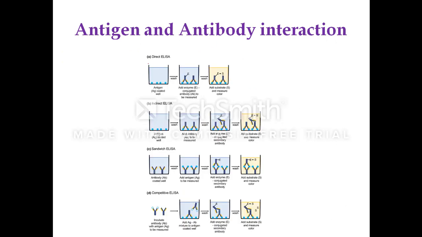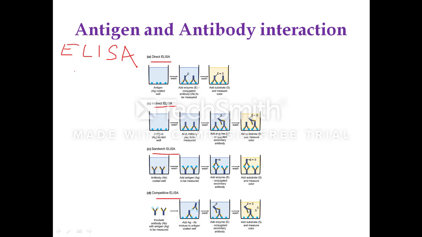Next we will move on to ELISA. Here heading is not incorporated. This technique is ELISA, enzyme linked immunosorbent assay. There are different types of ELISA: direct ELISA, indirect ELISA, sandwich ELISA, competitive ELISA. These are the types. Before moving on to the types, first we should know what is ELISA. Enzyme linked immunosorbent assay.